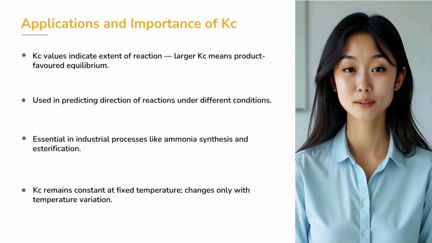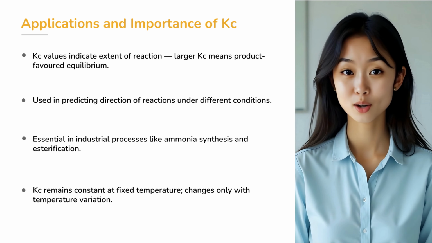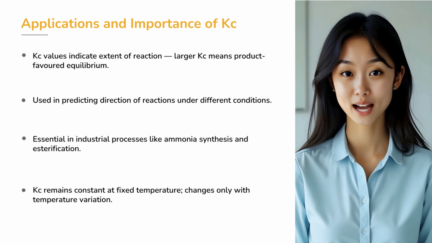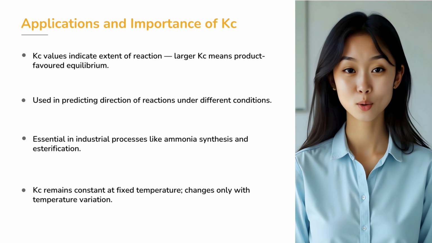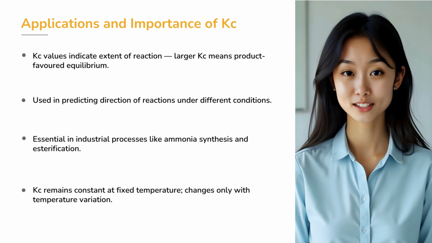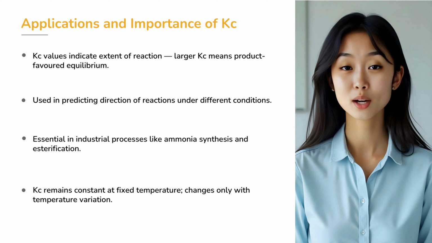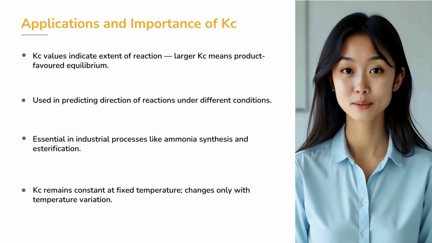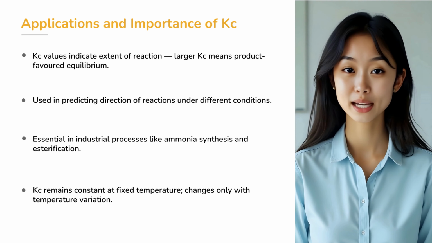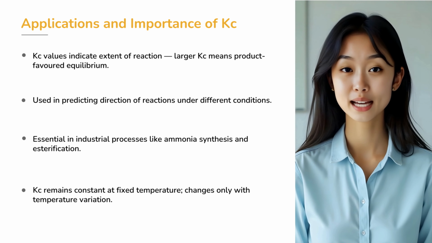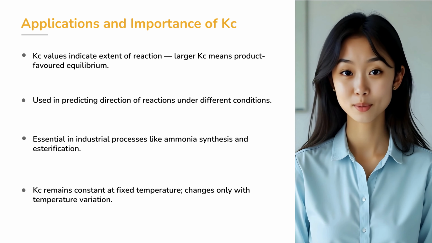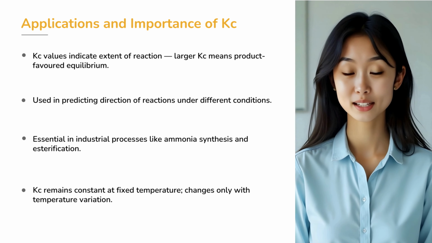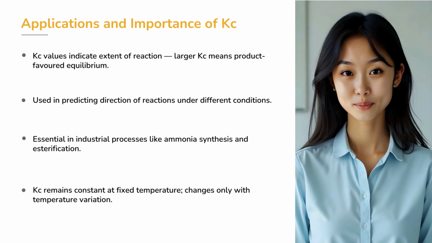So to sum up, the law of chemical equilibrium gives us a mathematical key to unlock the balance between reactants and products. The equilibrium constant Kc tells us how far a reaction goes, whether it favors products or reactants, and helps us design better conditions for chemical industries. I hope this session made you see equilibrium not just as an abstract ratio, but as a practical, powerful tool connecting theory to real-world chemistry.